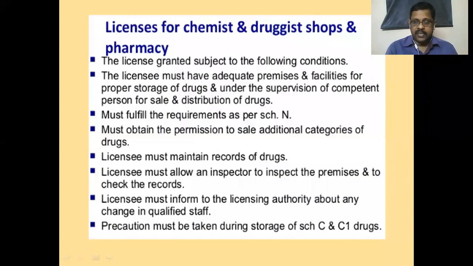The difference between another drug store and a chemist and druggist shop is that the chemist, that is the pharmacist, will be present in this shop. They are involved in verification of prescriptions. Accordingly, they prescribe medicines and dispense medicines. In a pharmacy, the pharmacist will be present, and they will prepare medicines according to the prescriptions and supply them. So that is the difference. So here, how will the licenses be given?